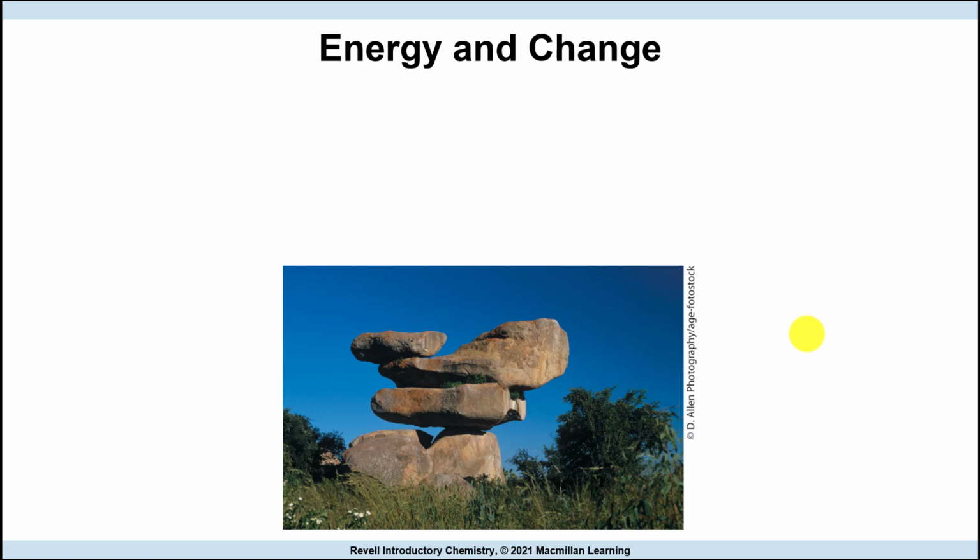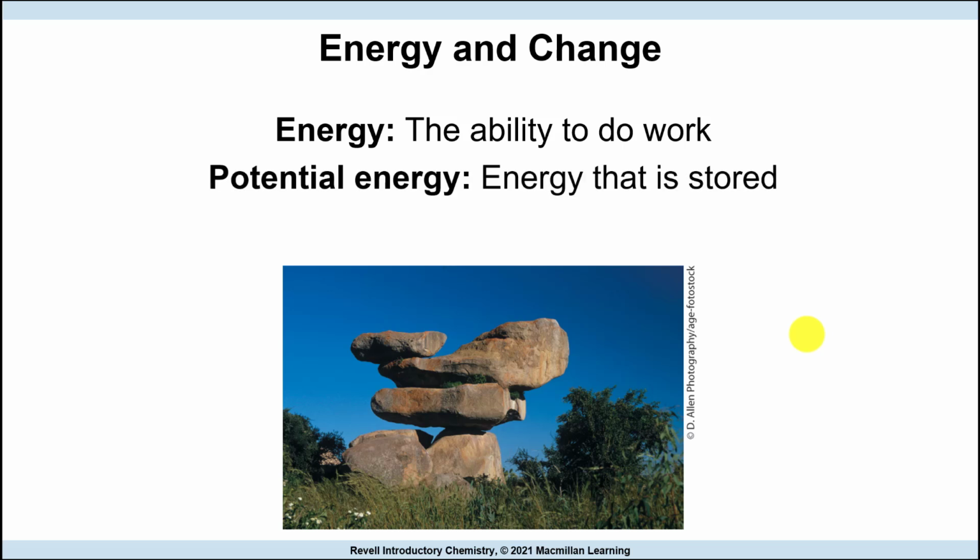We often describe chemical and physical changes in terms of their energy. Energy is the ability to do work or to produce heat. That's how we define it. We have many different types of energy. One of them is what we call potential energy. Potential energy refers to the energy that is stored in a substance. We say that potential energy is energy due to the position or the composition of a substance.